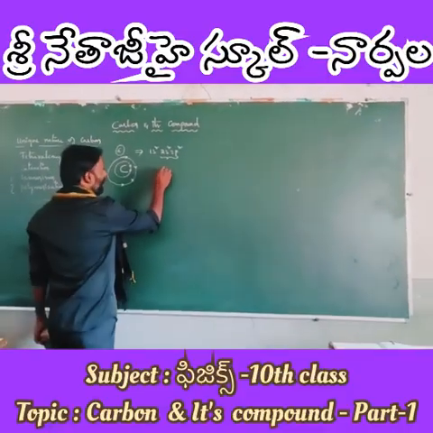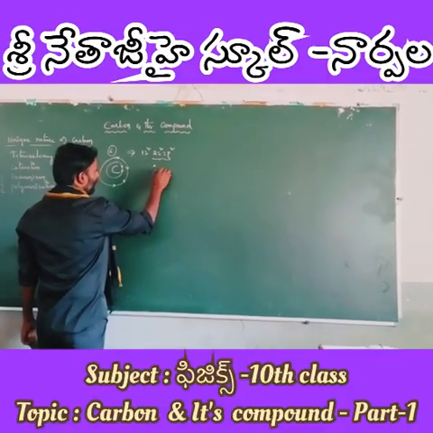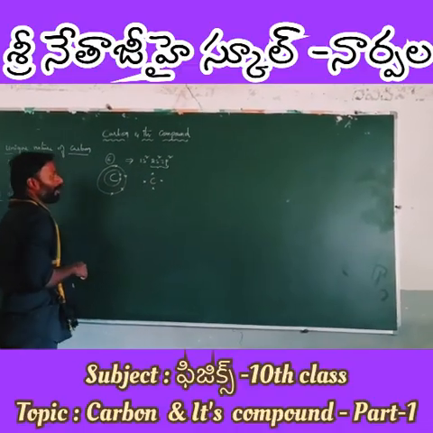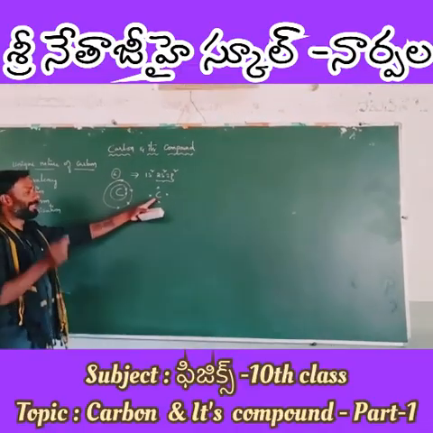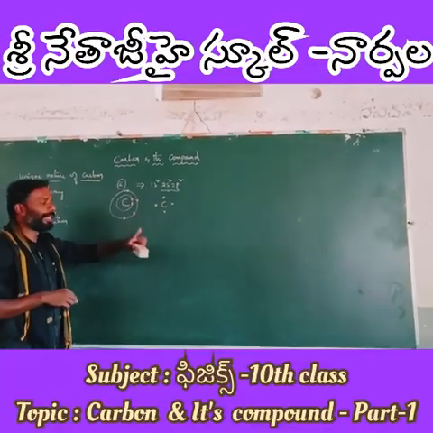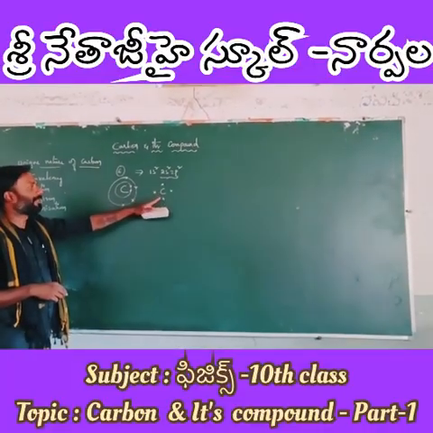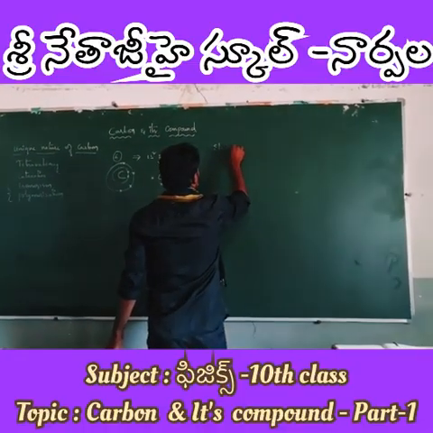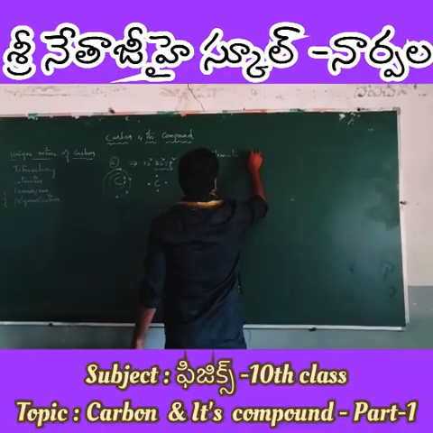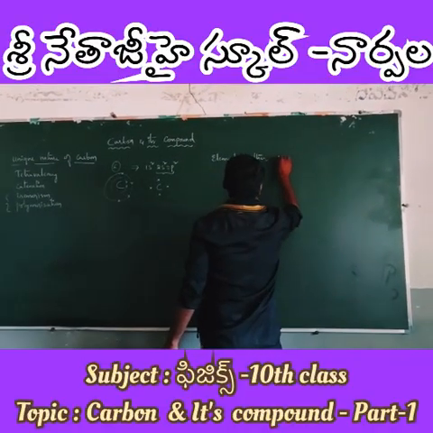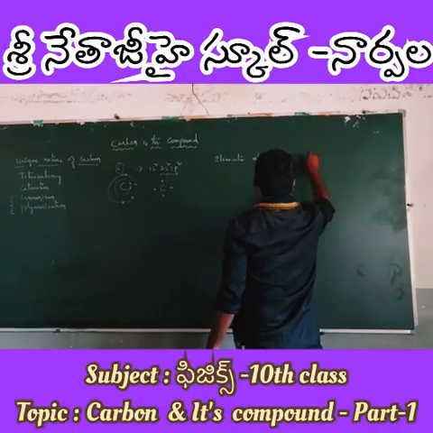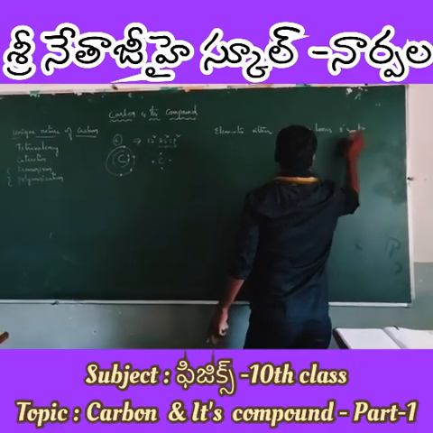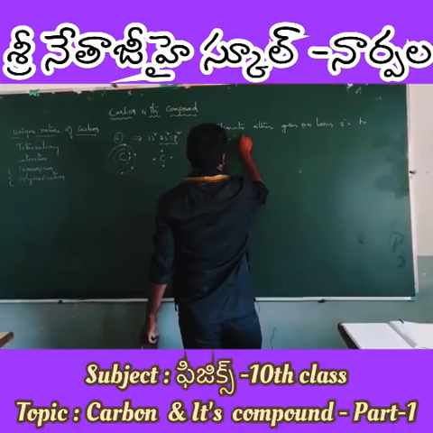Now the dot structure can be represented as 1, 2, 3, 4. It has 4 valence electrons. To attain stability, as we studied in the last class, elements either gain or lose electrons to attain stability.